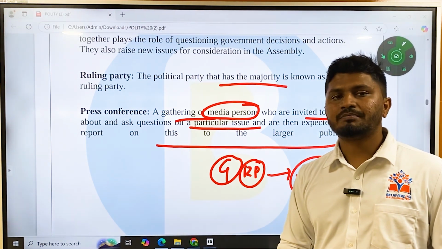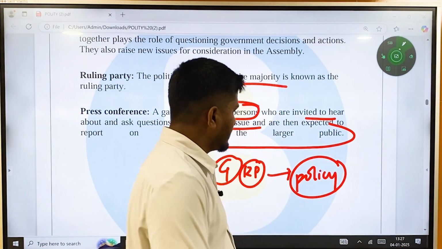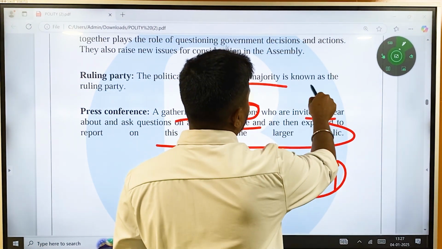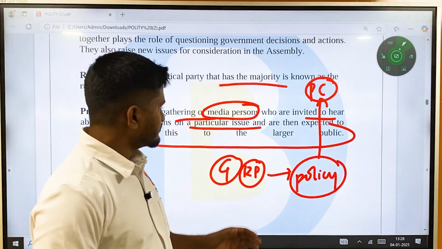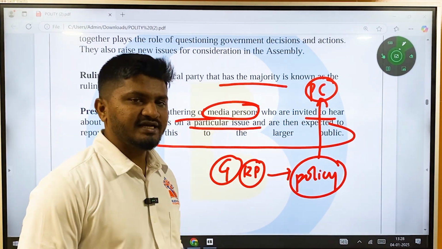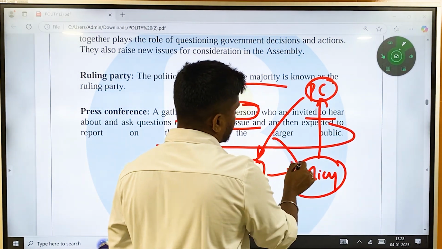Okay, they want people to learn about these policies. How is the government going to achieve this? Government is going to call a press conference. Okay, in the press conference, the reporters and the media are allowed to ask the government questions about this policy.